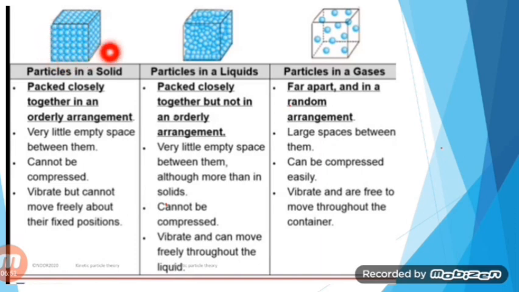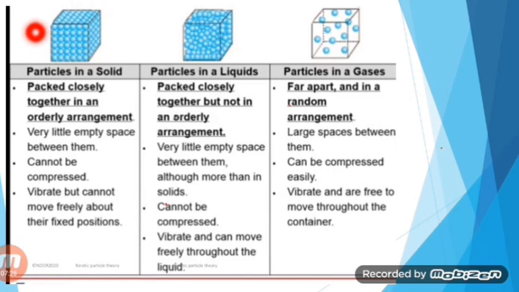They are very close to each other. They have a very strong force of attraction, and very little empty space is present between them. So that's why they have a proper shape. They cannot be compressed because there is no space between them, and they are still vibrating according to KPT. Each particle is in constant random motion, so they are also vibrating, but their vibration is very less. So that's why their kinetic energy is very less, because they can't move very freely, as they have fixed positions and not enough space to move.